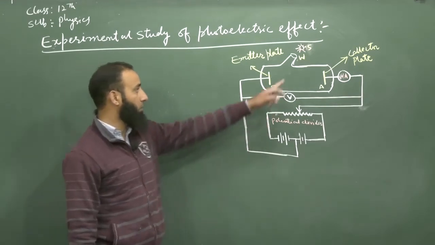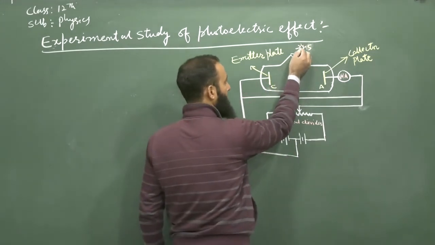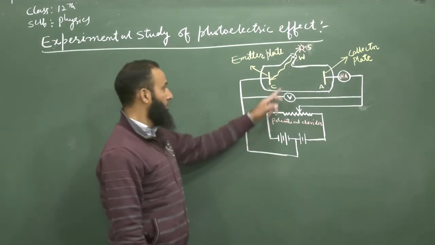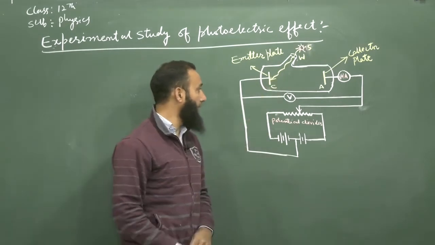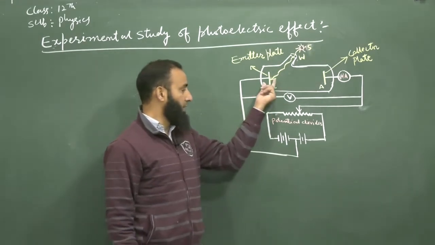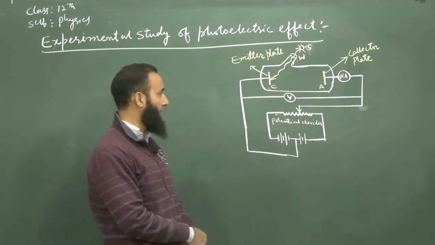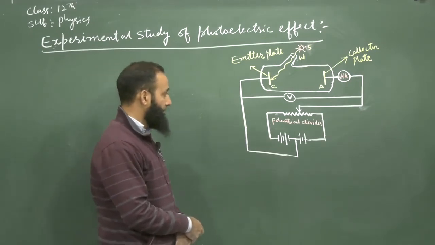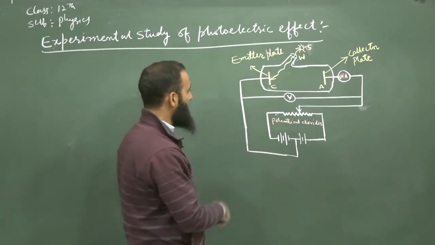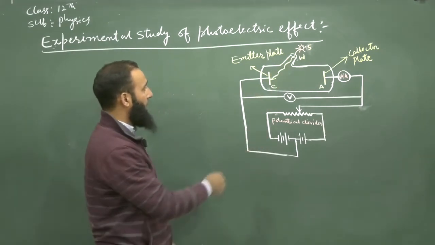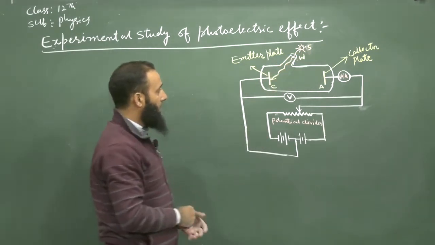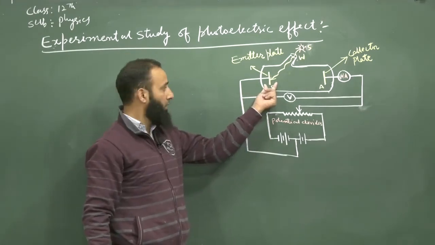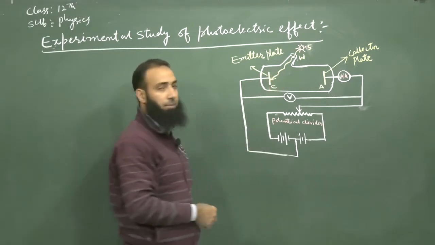Monochromatic light from the source S is made incident through the window W on the photosensitive emitter plate C. When the monochromatic light falls on this photosensitive emitter plate, electrons come out from it.